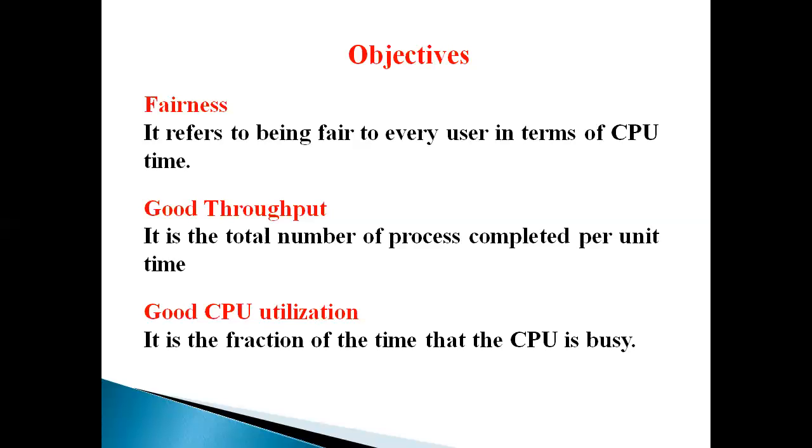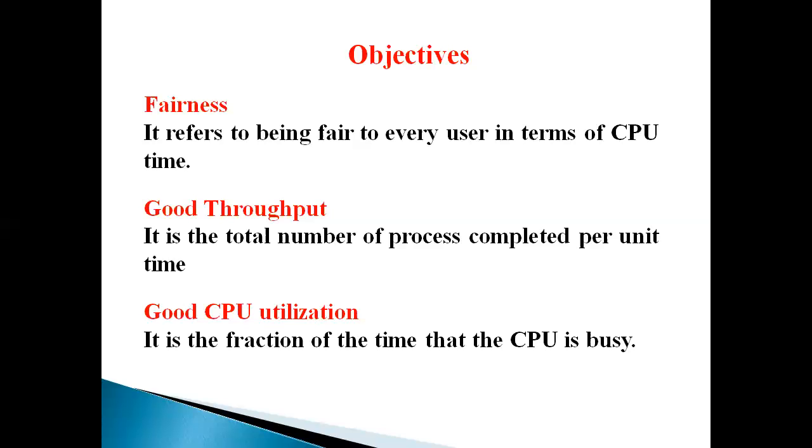The second one is good throughput. Good throughput means the total number of processes completed per unit time. It means the total productive work done by all the processes put together. That is called good throughput. So if five processes are running simultaneously, the total number of processes completed per unit time is the throughput.